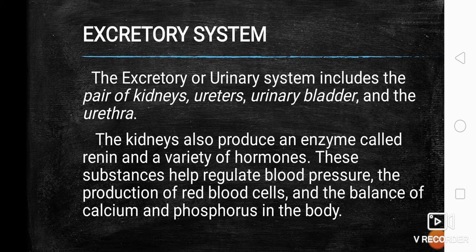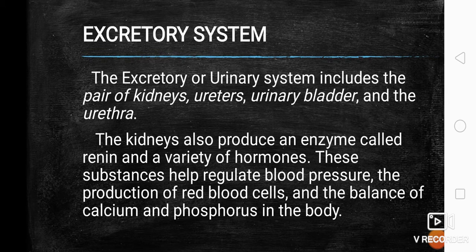So mainly, the function of this excretory system is para mapagawas tong mga hugaw or waste in our body. So in the digestive system, we know already that the undigested food will become waste and it will be excreted. So that is in solid form. And we also know that in the integumentary system, the skin with the sweat gland excretes sweat or magproduce og sweat as a waste. And also for the respiratory system, it excretes the carbon dioxide or a gas. But with the excretory system, mainly a fluid or a liquid waste in the form of urine.